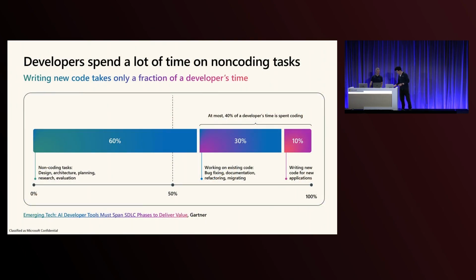Before we get started, I wanted to share with you this slide. I'm sure you've all seen this before, but this is roughly a breakdown of time allocation for developers. And as a developer myself, I would say that this is actually a little bit generous, right? I don't really think I spend 40% of my time coding. Maybe some of you do. But the reality is I spend a lot of time doing things that I don't really want to do or need to do. And I don't spend enough time doing things that I want to do or that I need to do.